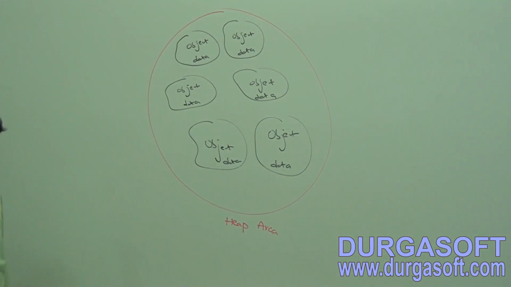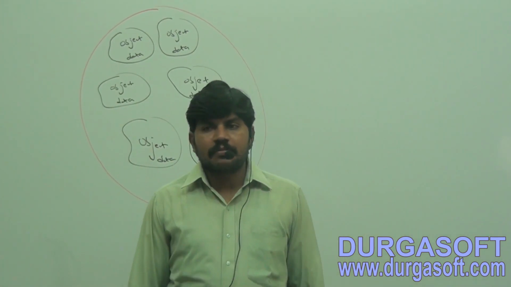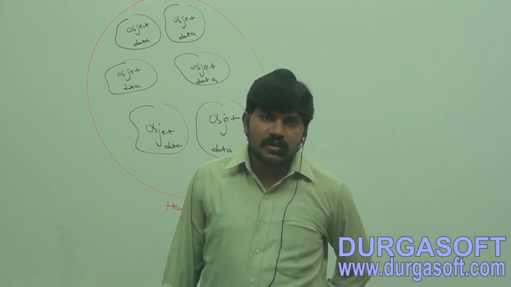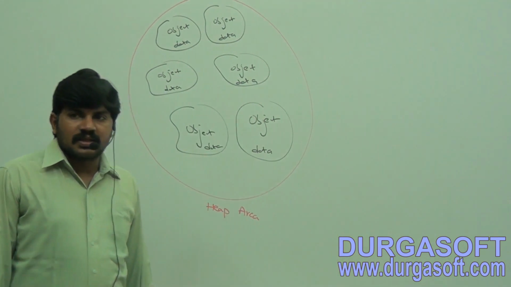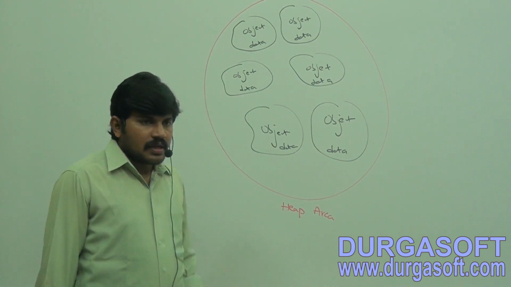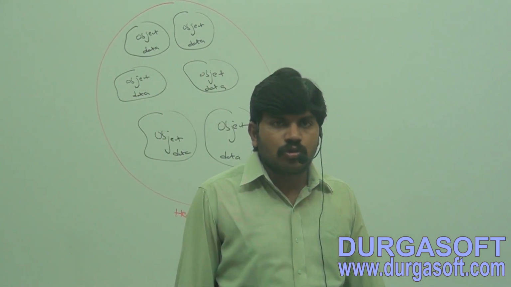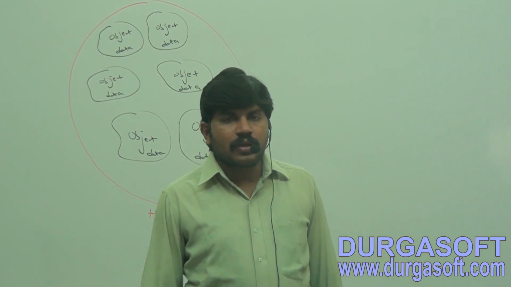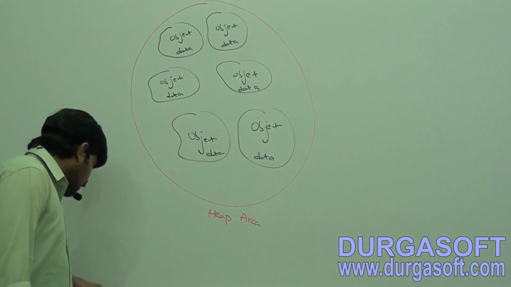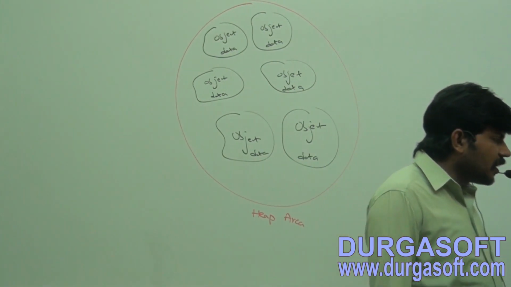Next, the heap area can be accessed by multiple threads, and hence the data stored in the heap memory is not thread safe.